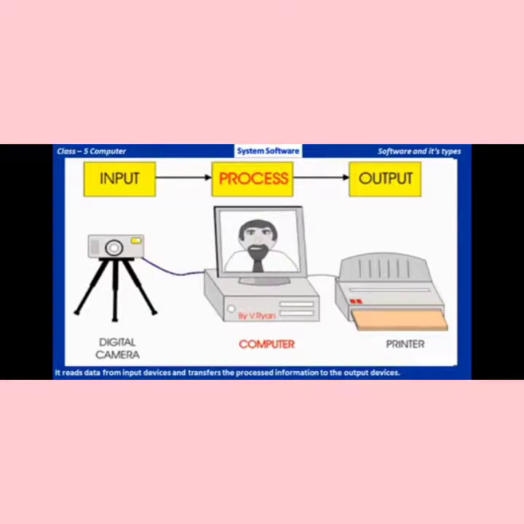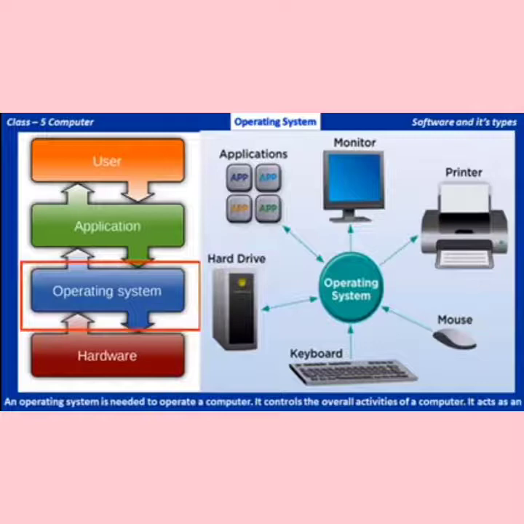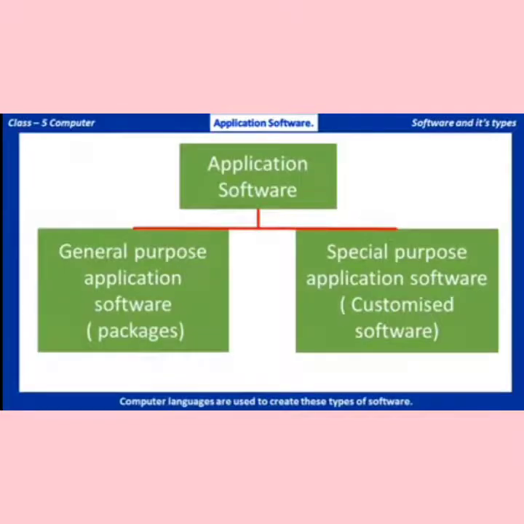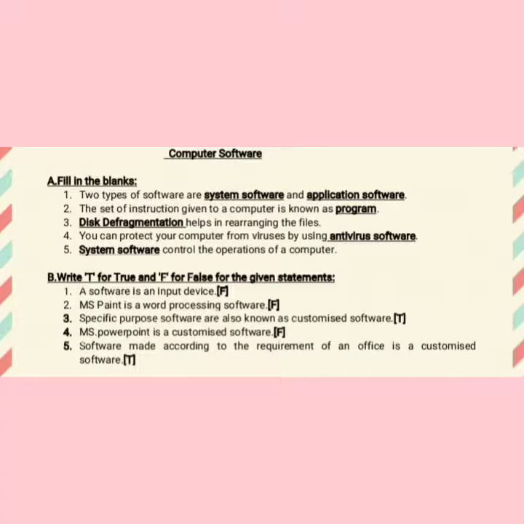An operating system is needed to operate a computer. It controls the overall activities of a computer. It acts as an interface between the user and the hardware and enables them to work together. Now here you can see that application software is divided into two parts, that is general purpose application software and special purpose application software. Let's start the exercise.